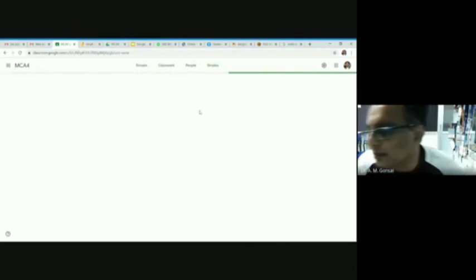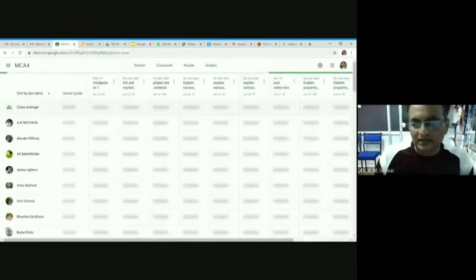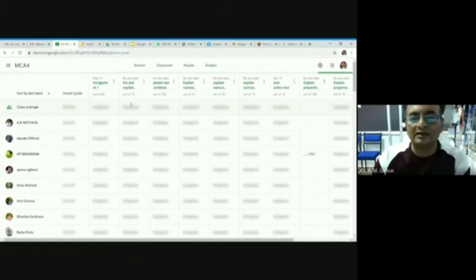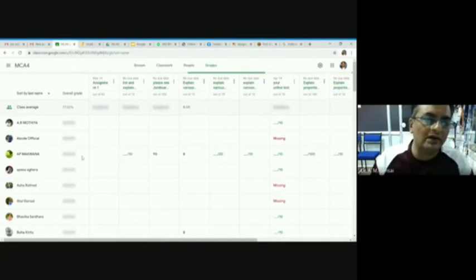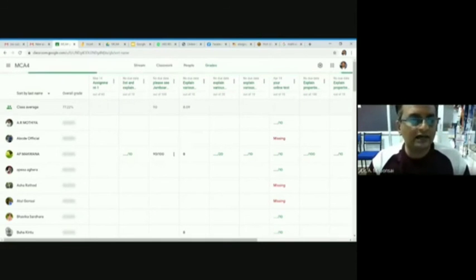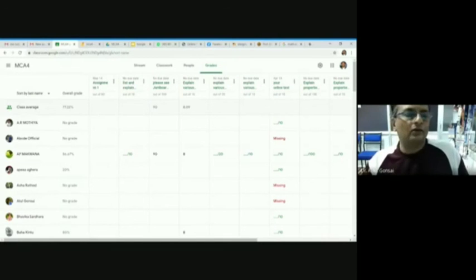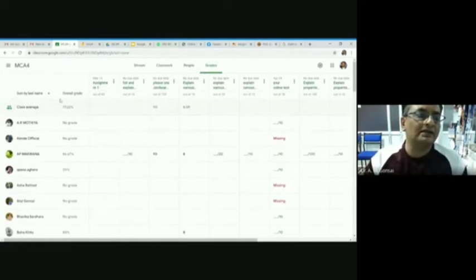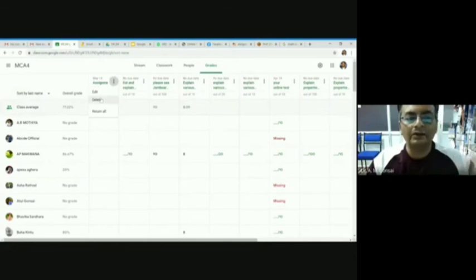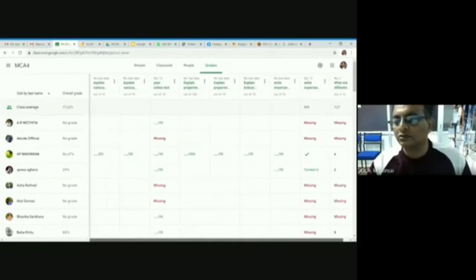And these are the grade sheet automatically generated by the Google. We need not to worry. Look, whatever the things I have said, these are the marks. Assignment 1, 60 mark. This is the question, 10 mark. This is 100 mark. This is 10 mark, 100 mark. So whatever the marks I have given, that students are getting, and that mark sheet is generated automatically. Understood? So this way you can generate mark sheet and you can pass information to all. You can sort by last name or you can sort by first name. This is the edit. If I want to edit a particular task, these are the different activities I have carried out with my student.